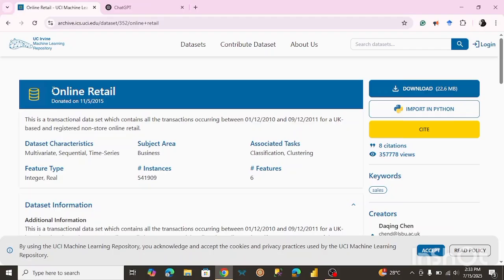The dataset we're going to be using is the online retail dataset, and you can find it in the UCI machine learning repository. I've always wanted to explore the e-commerce sector of data because it's an area I'm pretty passionate about, and it's also a booming field in data currently. If you apply to any data job right now, most likely e-commerce is going to be one of the leading industries, right? So, this project is going to be an exciting one.